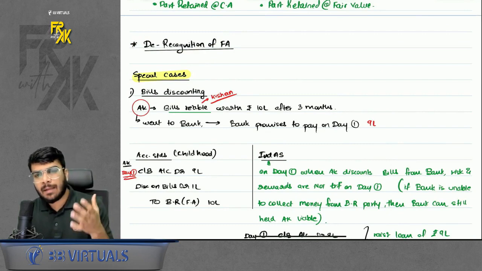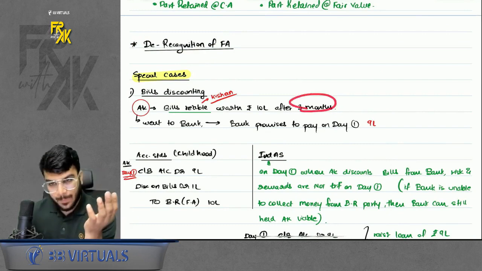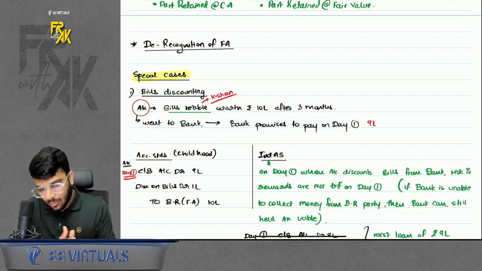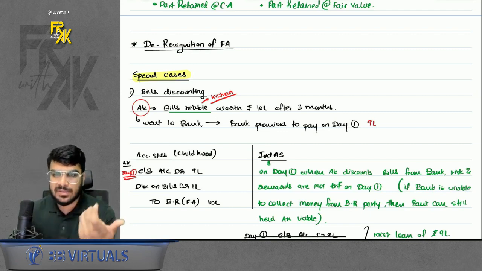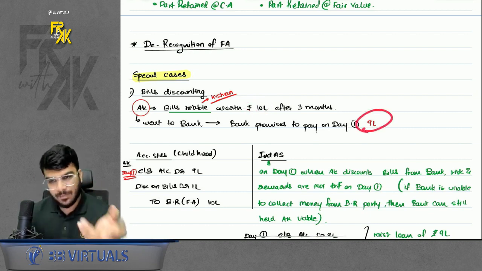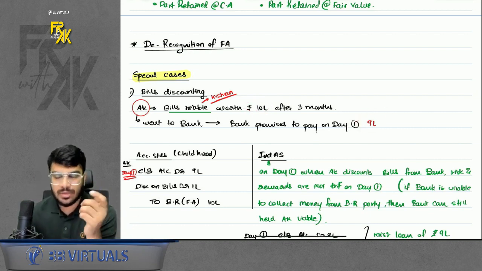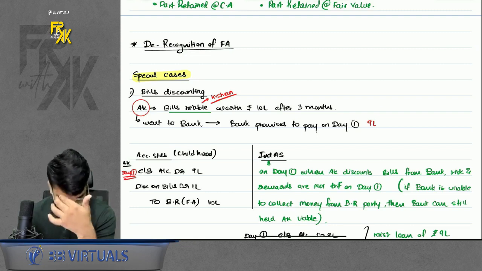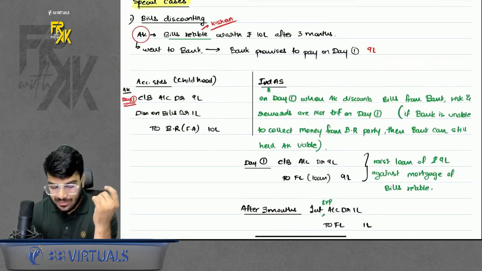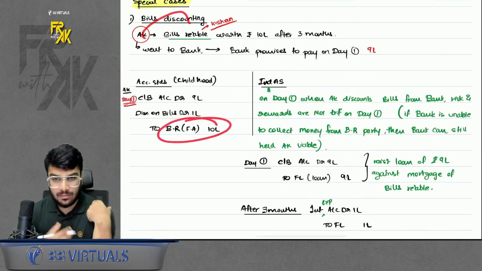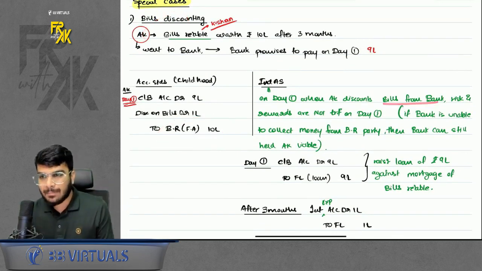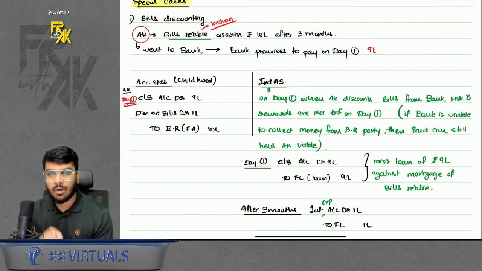Let's say I have a bill where I'm going to receive a payment after 3 months. Okay, so I go to the bank and tell them that you keep this bill and give me some money. So the bank takes the bill and discounts it. For example, the bill is worth 10 lakhs, but the bank will only give you 9 lakhs. Why? Because the bank is charging 1 lakh rupees interest or commission, whatever you can say. Now, ideally, what we used to do when we were discounting the bill, we used to remove the bill from our books. But what Ind AS says, when you are discounting any bill with the bank, the risk and reward are not yet transferred to the bank.